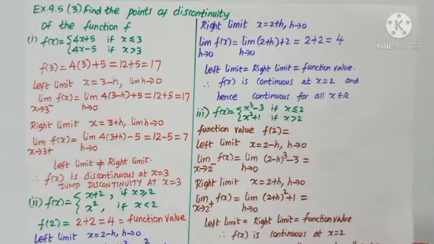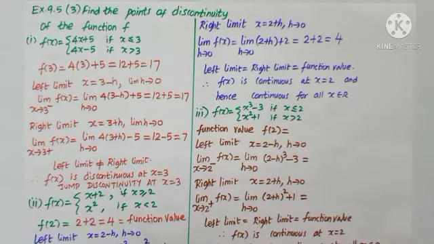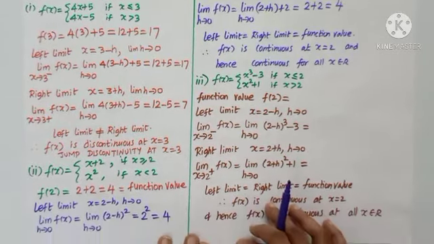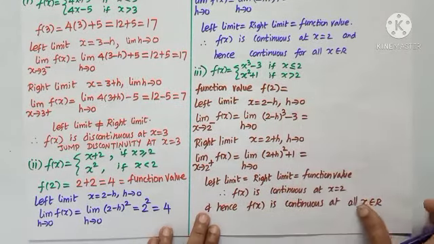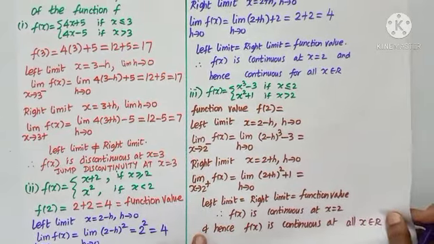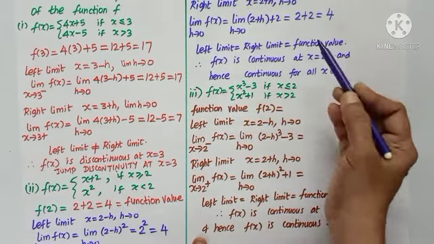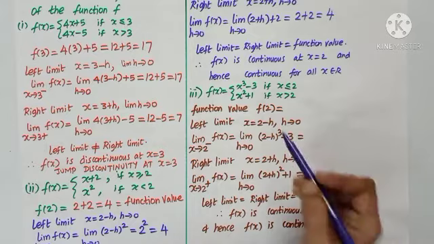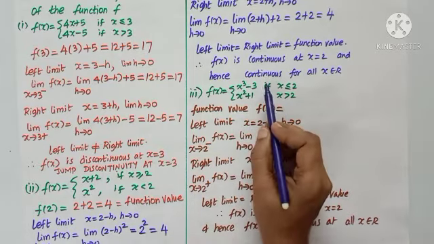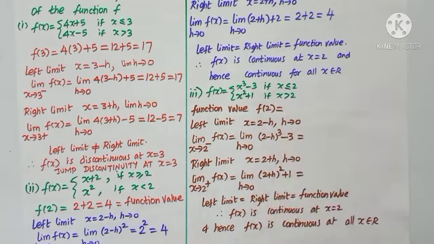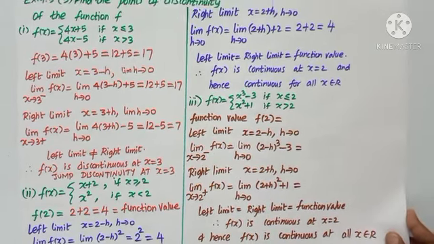As we compare, the function value is 4, the left limit is 4 and the right limit is also 4. So in this problem, the left limit, the right limit and the function value all are equal. So we can declare the function is continuous at 2 and hence it is continuous for all x belonging to R and there is no point of discontinuity.